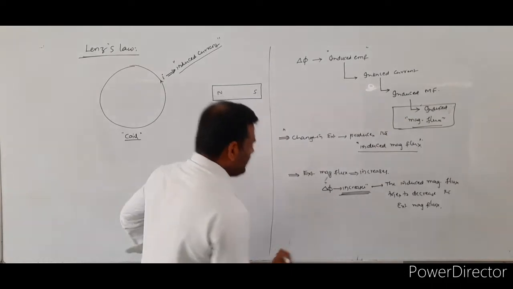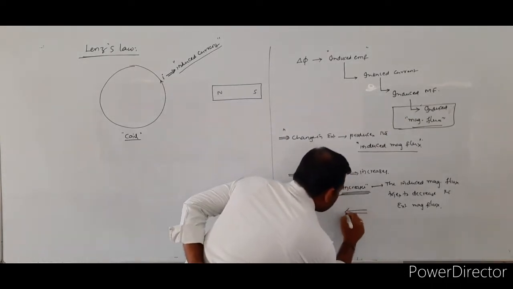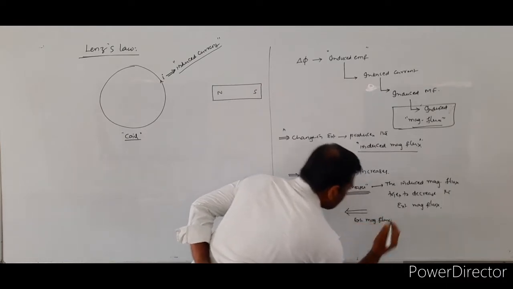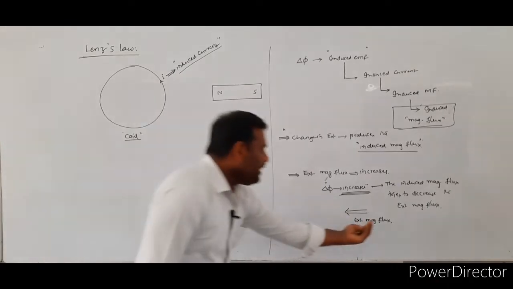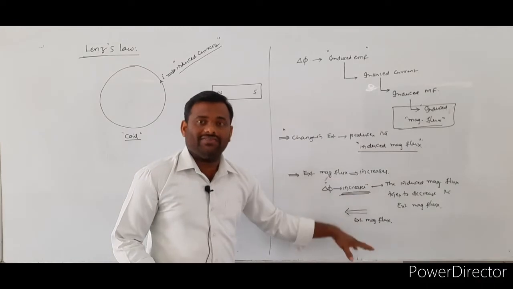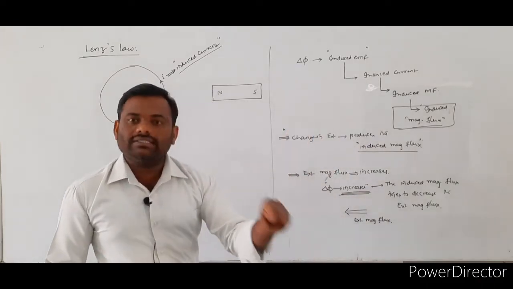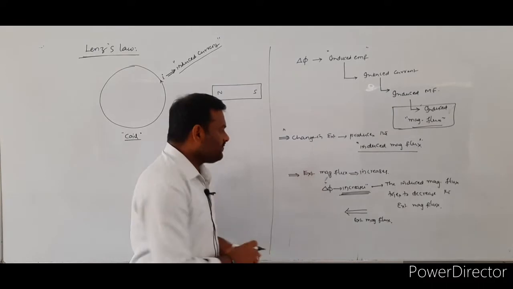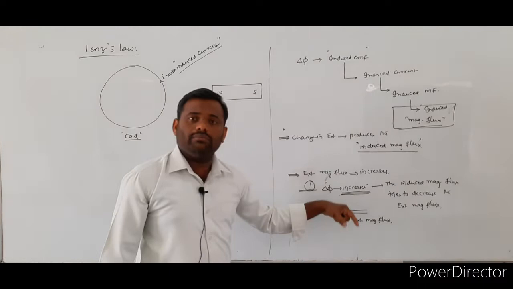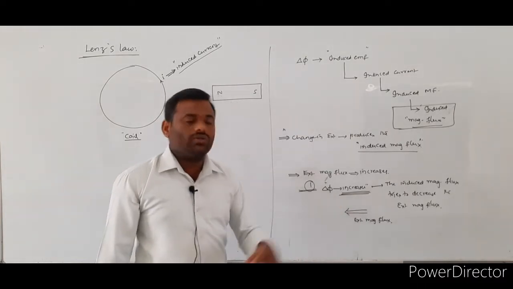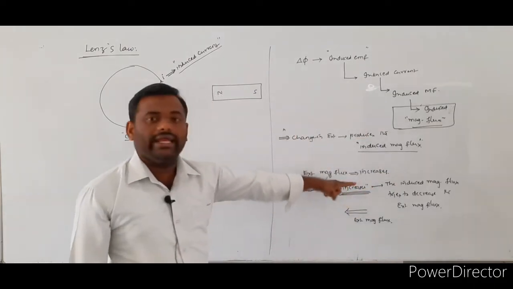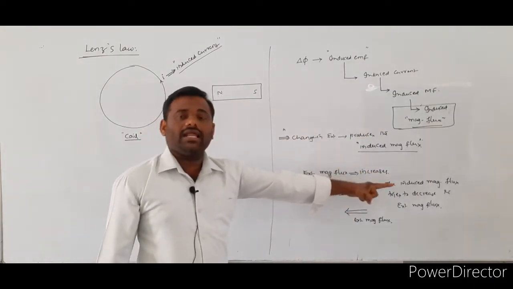To understand more easily, suppose the direction of the external magnetic flux is acting towards the left. Because it is the source, the main flux, the induced EMF is produced. So in the first case, we assume the change in magnetic flux value increases, so the role of the induced magnetic flux is to decrease the external magnetic flux.